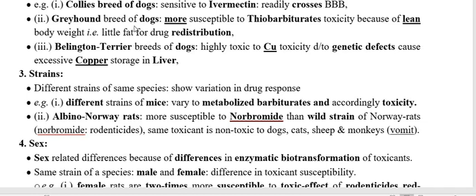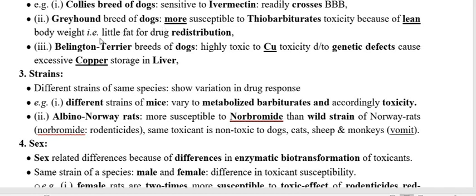So if the fat is less, the drug is not deposited or redistributed in fat, and therefore more of this thiobarbiturate is in free form in the plasma. As I already mentioned, if more of a toxicant or drug is in free form, particularly in the plasma, then it is going to produce its action. So this is going to produce the toxicity in the greyhound breed of the dog.